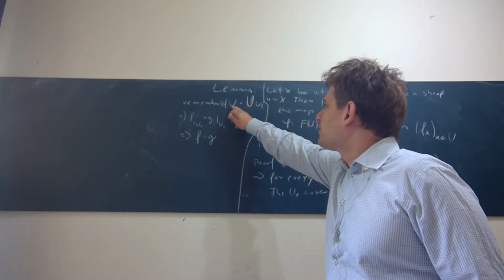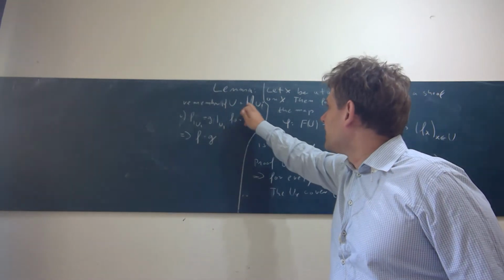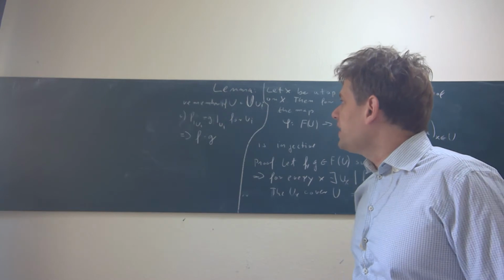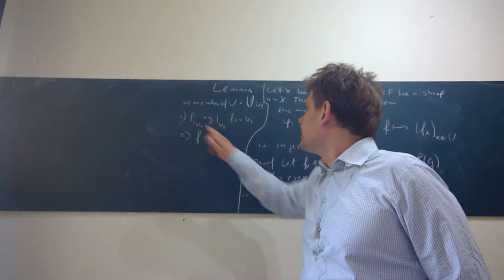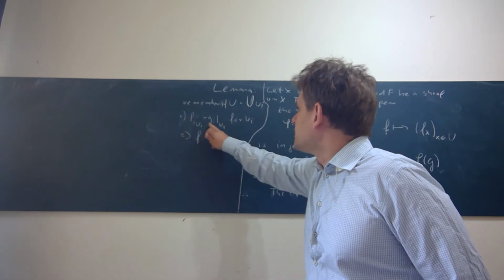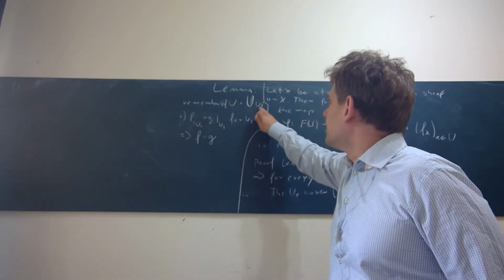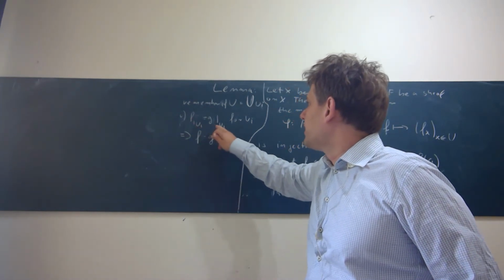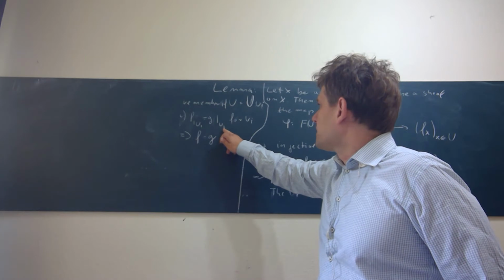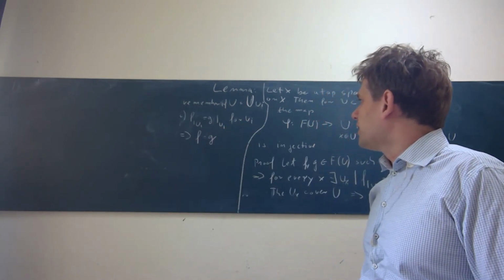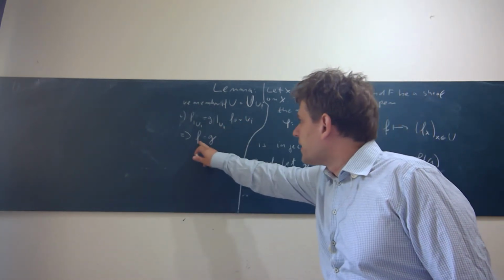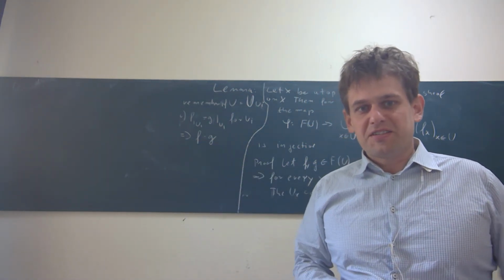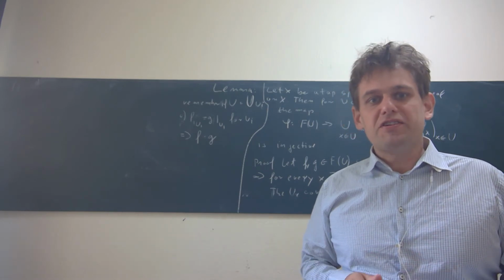It said if you have an open subset U and you have a cover of U by open subsets U_i, and you have that elements of F(U), F and G agree on every one of these open subsets that form a cover, so F restricted to U_i is equal to G restricted to U_i for all i, then F has to be equal to G. This was the first of the two conditions that made a pre-sheaf into a sheaf.